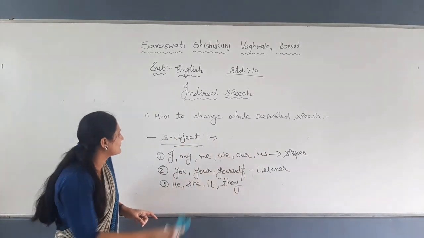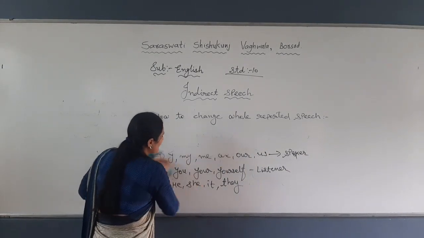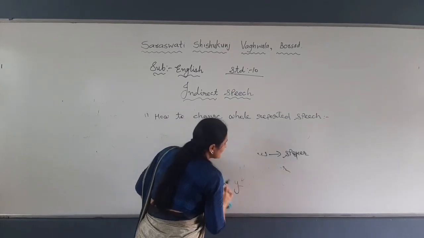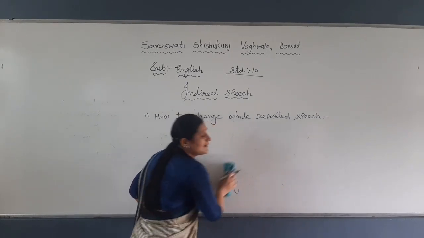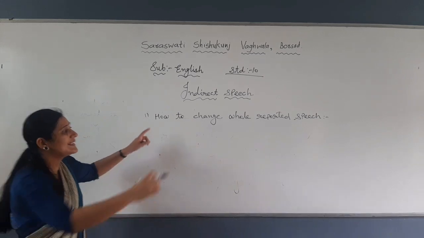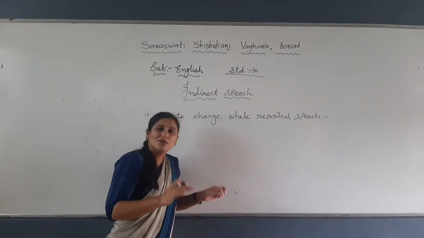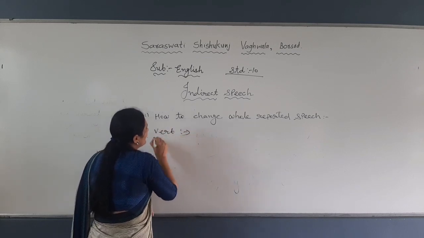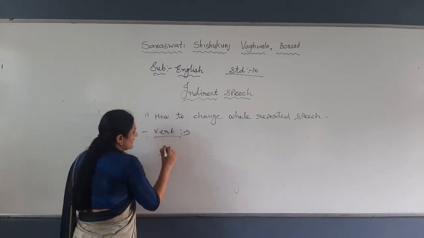Okay. Second thing, after the subject, you will definitely have a verb, right? Outside the reported speech, what is that verb called? Reporting verb. But in reported speech, the verb will be called verb only. Okay, so how to change the verb? Let me just talk about it. If there will be is, then are.